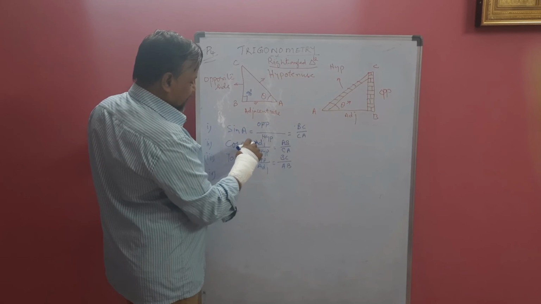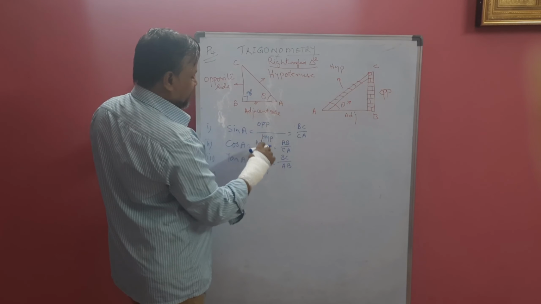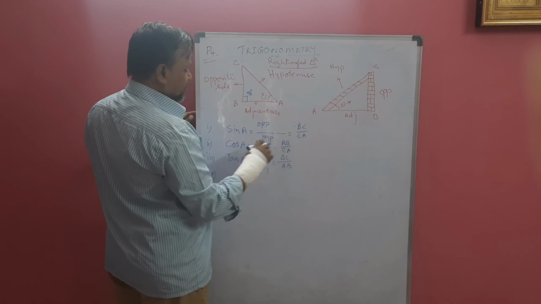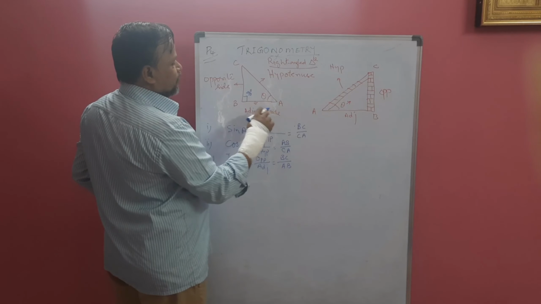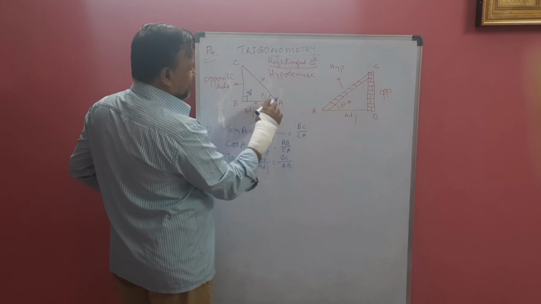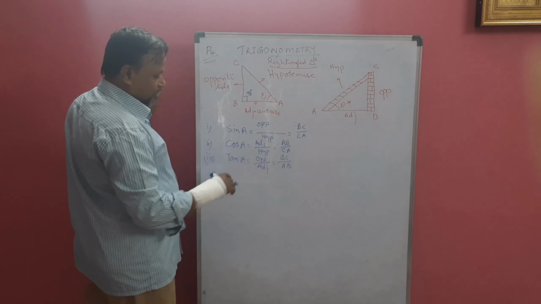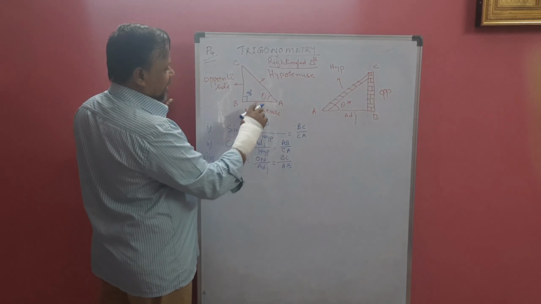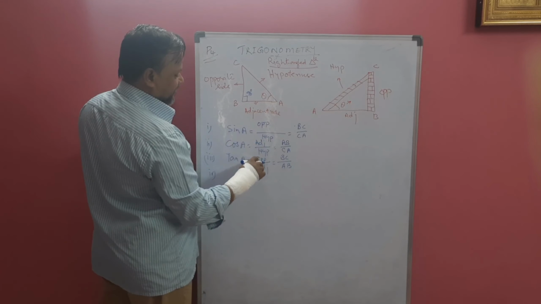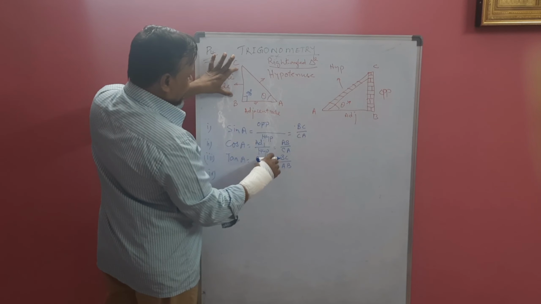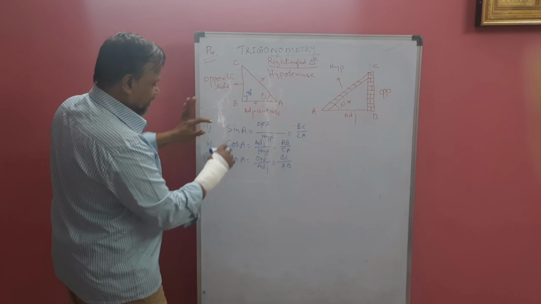Cos of angle A is adjacent by hypotenuse. Adjacent side is AB. Hypotenuse again is CA. We have to move like this: write C first, then A. So adjacent side AB, hypotenuse CA. Tan theta is what? Opposite by adjacent. If you take tan A, it is opposite by adjacent side: opposite BC, adjacent AB. BC by AB.